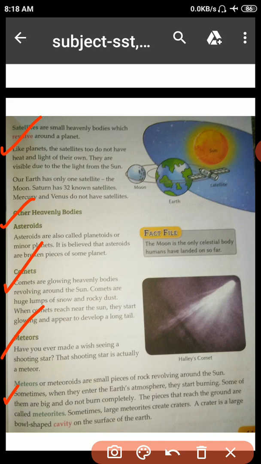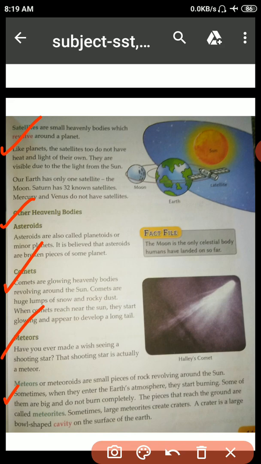Sometimes when they enter the Earth's atmosphere, they start burning. Some of them are big and do not burn completely. The pieces that reach the ground are called meteorites. Sometimes large meteorites create craters. A crater is a large bowl-shaped cavity on the surface of the Earth.